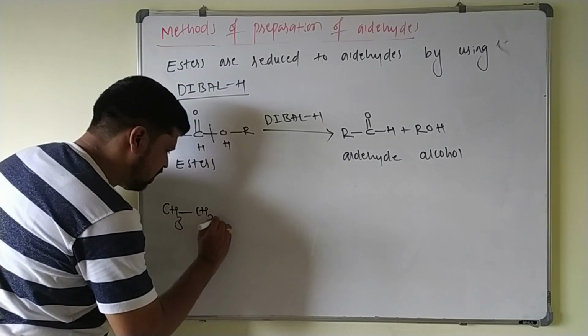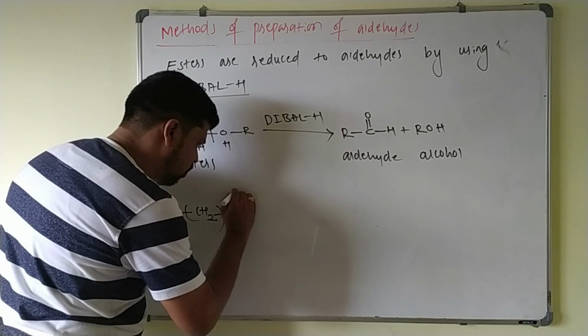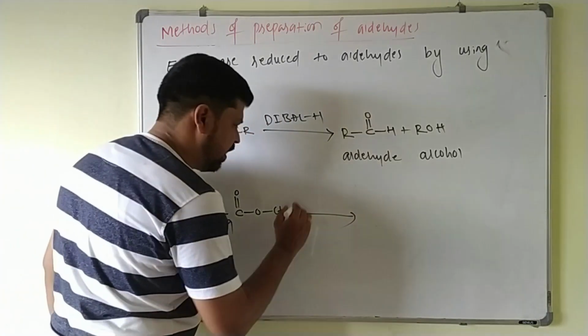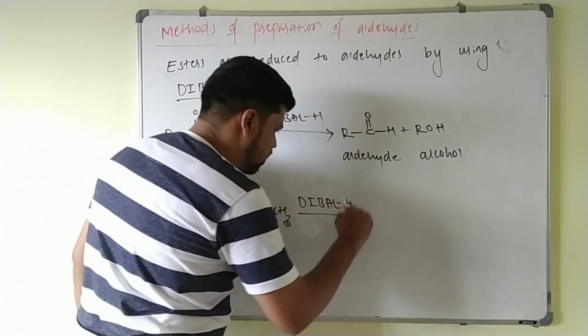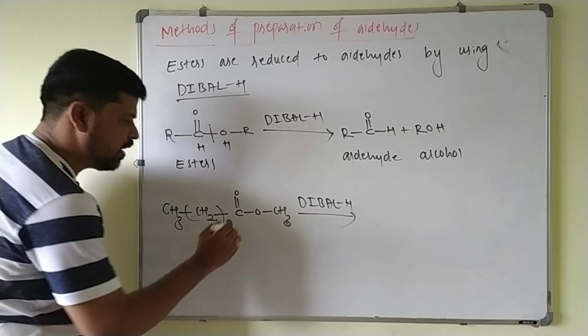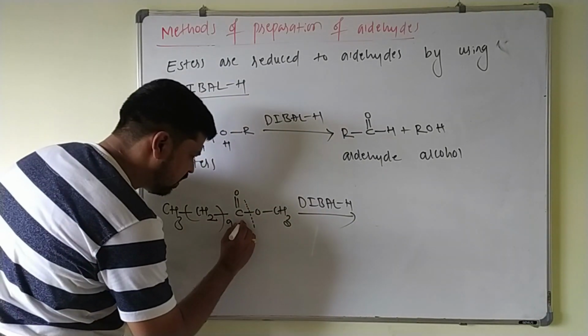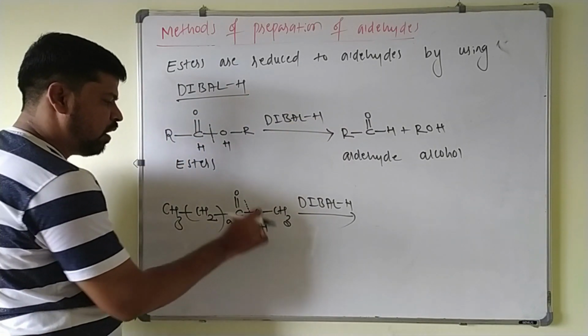This is CH2 nine times, again C double bond OCH3. This on treating with DIBAL-H, which is a reducing agent. Already we know that it gives what? Hydrogen. So which bond you have to break here? This carbon oxygen bond you have to break like this. Then this hydrogen and hydrogen, you add one hydrogen this side, one hydrogen this side.